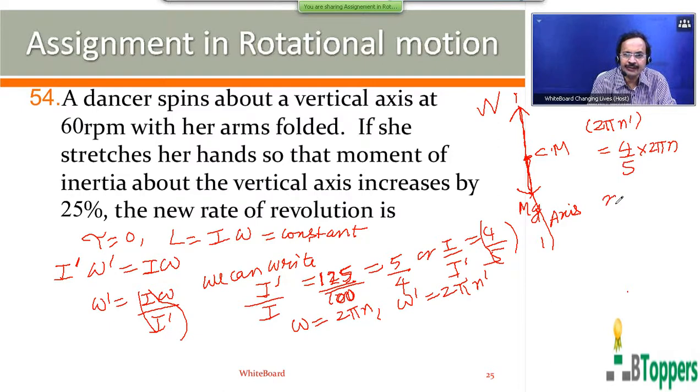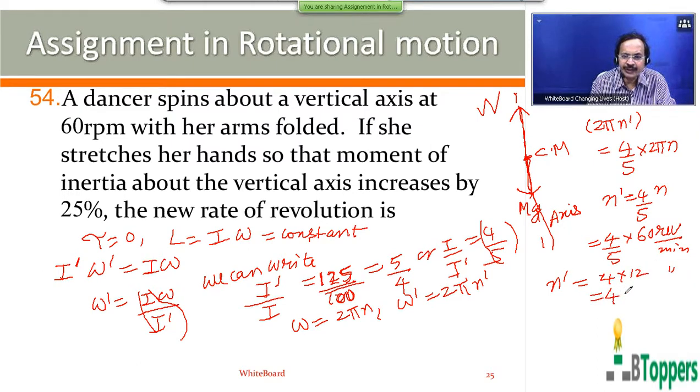So the new frequency of rotation will be 4 by 5 times the initial frequency of rotation. The initial frequency of rotation is 60 revolutions per minute. So the new frequency of rotation will be 48 revolutions per minute.